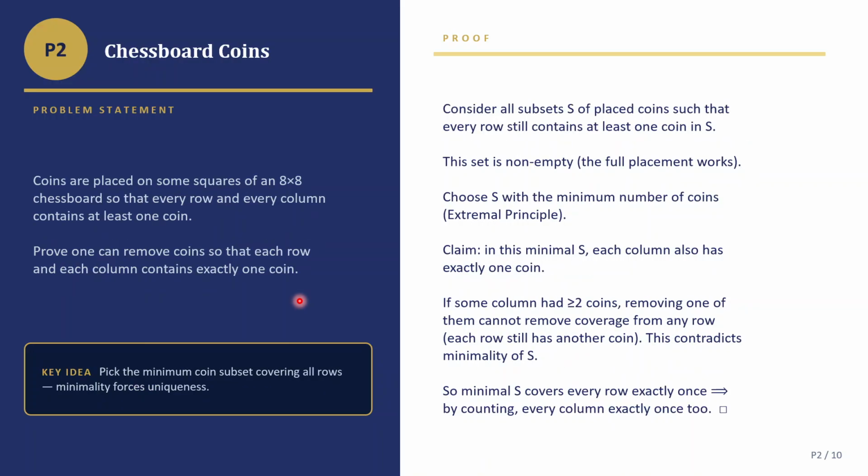Proved. So coins are placed on some squares of an 8 by 8 chessboard so that every row and every column contains at least one coin. Prove that one can remove coins so that each row and column contains exactly one coin. Okay, so let's say we have only one coin in all the rows and all the columns except for one single row. For that one row alone, you have two coins. If you take out the one coin, you have only one coin in all the rows and the columns, right? So that's just pretty simple.